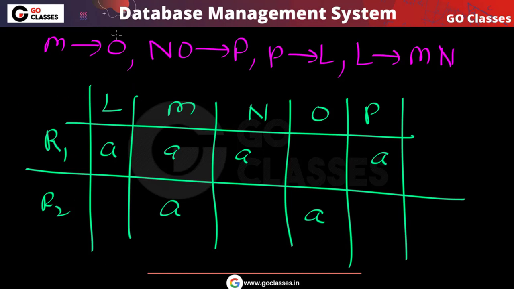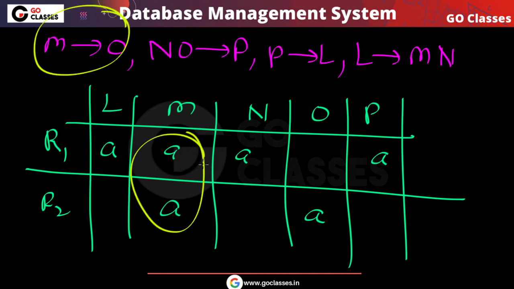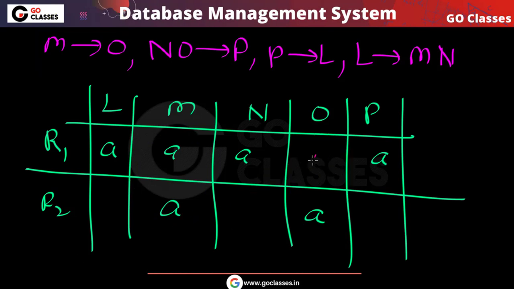After this initialization, you can notice that M determines O. What it means is that if the M values of two rows are the same, then the O values in those two rows must also be the same. So we got A here.